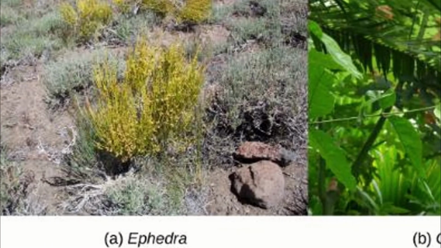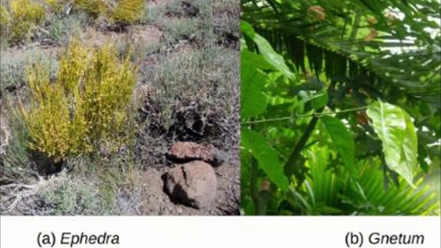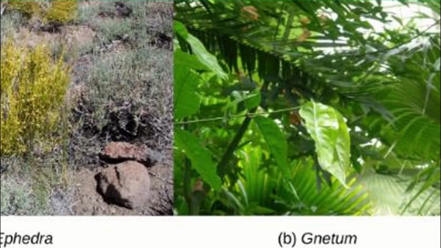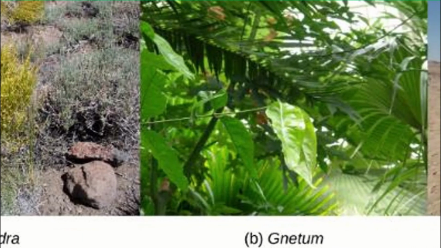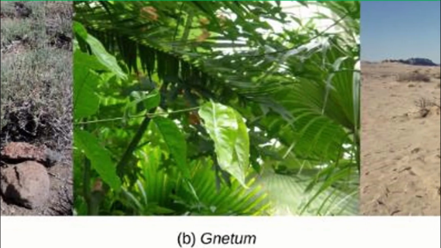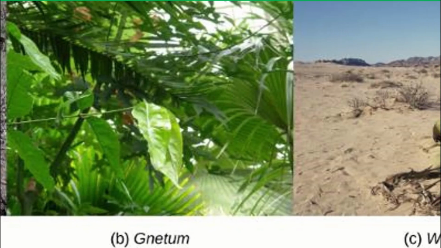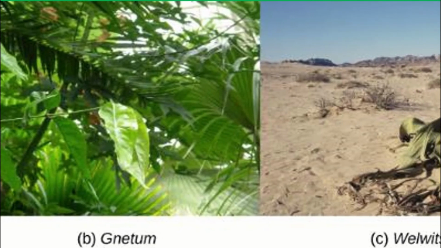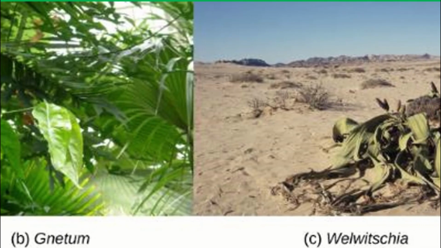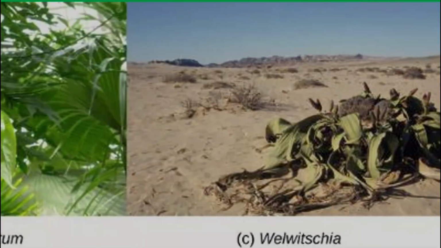Ephedra, known as Mormon tea, is found on the west coast of the United States and Mexico and contains a compound called ephedrine, which can be used as a decongestant. This should only be taken by prescription as it is classified as an amphetamine drug. Gnetums are vine-like plants that are found in Africa, South America, and Southeast Asia. Welwitschia is found in the Namibian desert of southwest Africa and grows two leaves continuously throughout their lives. Some are thought to be hundreds of years old. And like ginkgos, this group is dioecious.